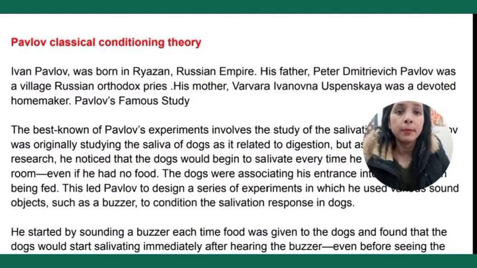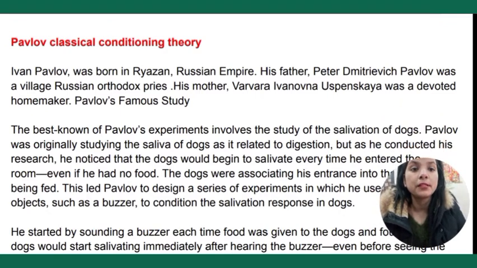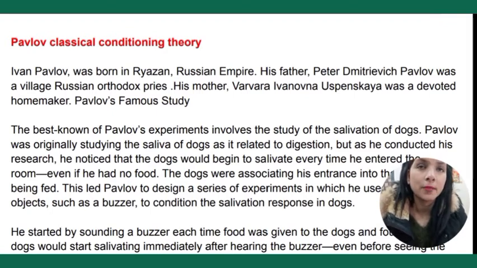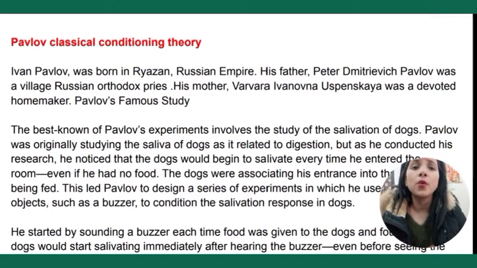After that he provided it a bowl of food. After seeing the food, the dog started salivating because it had been hungry for 24 hours.